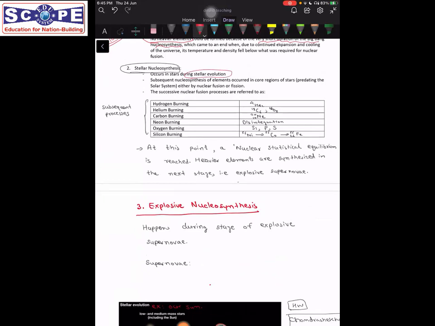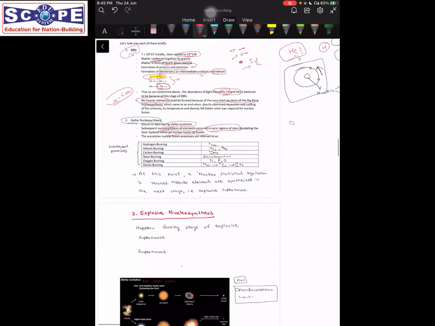So subsequent nucleosynthesis occurred in the core regions of a star. Predating our solar system, there were still stars being formed, and in the core of those stars nuclear fusion and fission were going on, because different matter was coalescing. When two particles collide with each other, the process of nuclear fusion happens.